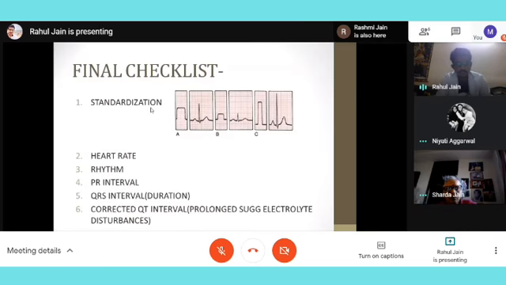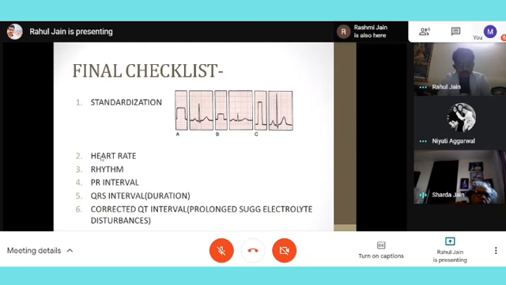So finally, when I'm seeing an ECG, there are certain steps I need to follow. So to say that, okay, my ECG checklist is complete. So this checklist should always be in our mind, and we should always go through this checklist. The first thing is standardization. Any ECG we will see this rectangular block before the ECG. So basically every time it should occupy the 2 blocks. If someone has set the standardization to small or big, we will see accordingly smaller waves, which will give us the false idea. So we need to see the standardization. If it has been set to higher or lower value, the standardization is 2 boxes.